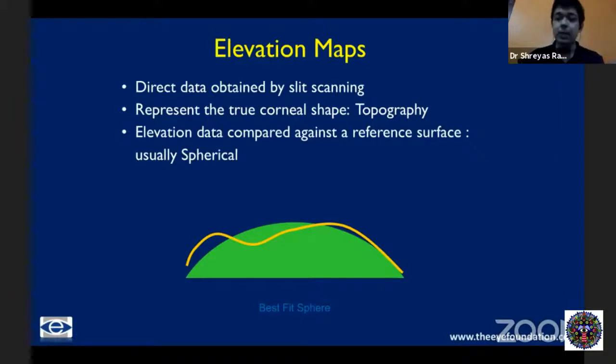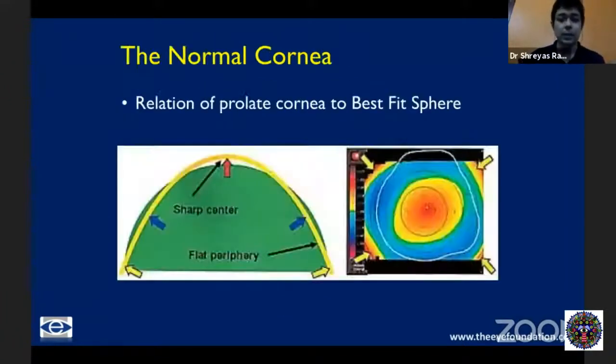So normally it can be either a sphere, when we call it a best fit sphere, or it can be an ellipsoidal surface, where we call it a best fit ellipsoid or best fit toric ellipsoid. The reason why we have elevation maps is that when you have a best fit sphere which conforms best to the shape of the cornea, any points which are just above or below the best fit sphere can be imaged more accurately. The importance of elevation maps is that you can look at any focal increase in steepening or flatness more easily with the elevation maps, which could easily be missed in your regular curvature maps. And that is where the elevation data really comes into play and is of great importance.